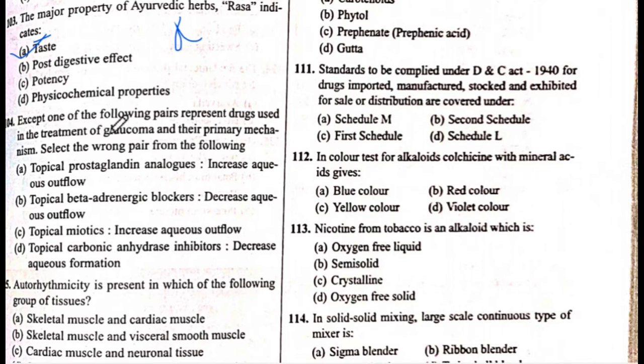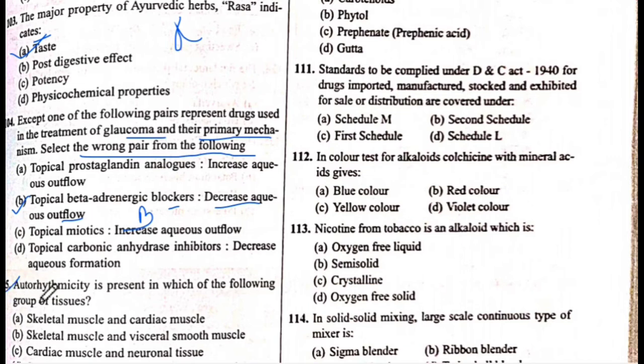Next is 104 question number. Except one of the following pairs, all represent drugs used in the treatment of glaucoma and their primary mechanism. Select the wrong pair from the following. The answer is B. Topical beta adrenergic blockers decrease aqueous outflow.